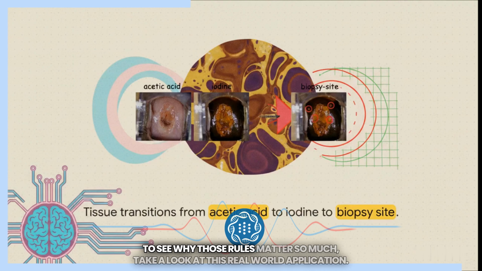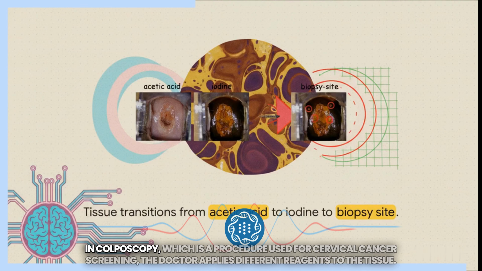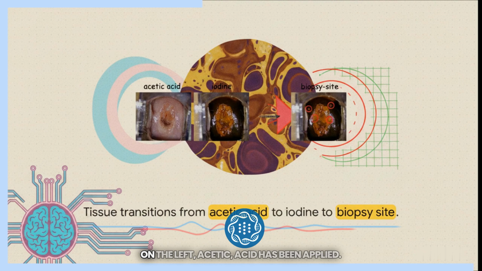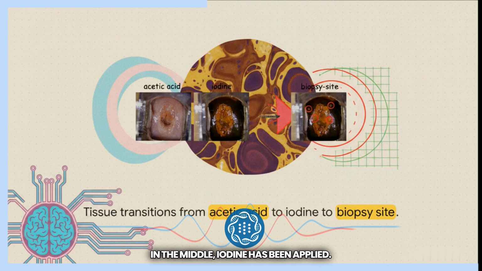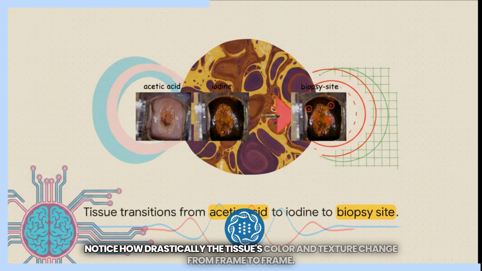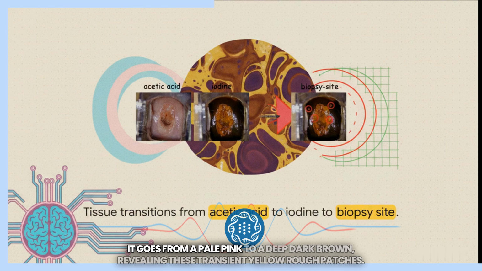To see why those rules matter so much, take a look at this real-world application in colposcopy, which is a procedure used for cervical cancer screening. The doctor applies different reagents to the tissue. On the left, acetic acid has been applied. In the middle, iodine has been applied. Notice how drastically the tissue's color and texture change from frame to frame. It goes from a pale pink to a deep dark brown, revealing these transient yellow, rough patches.